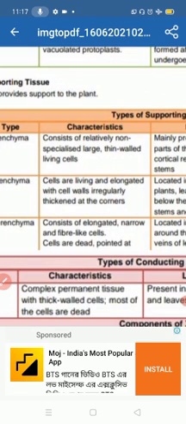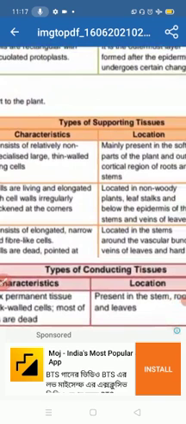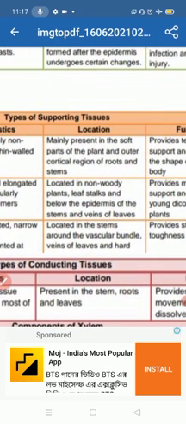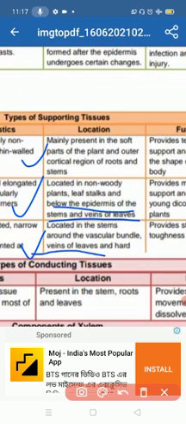It is located in non-woody plants, leaf stalks, below the epidermis of the stems and in the veins of the leaves.